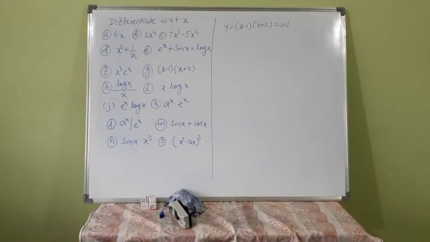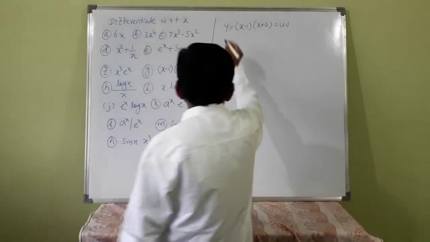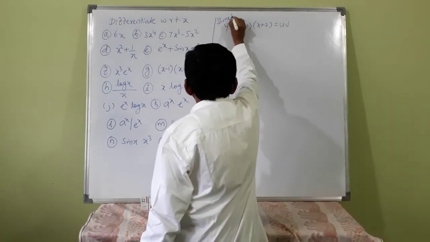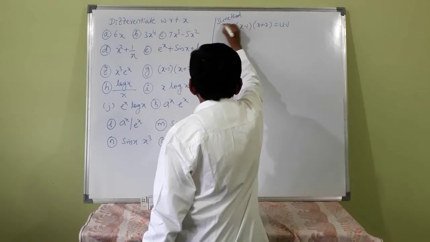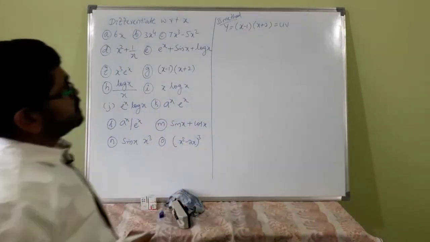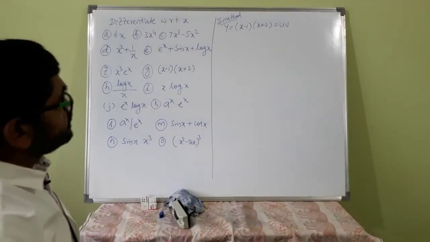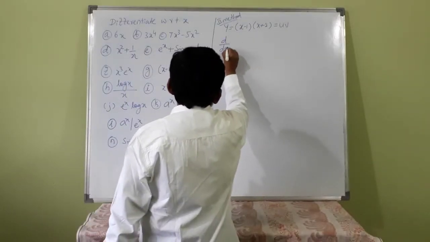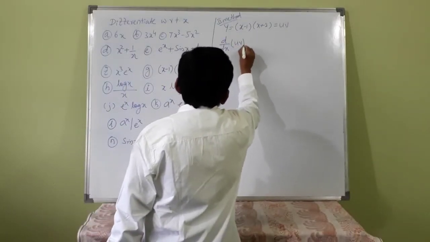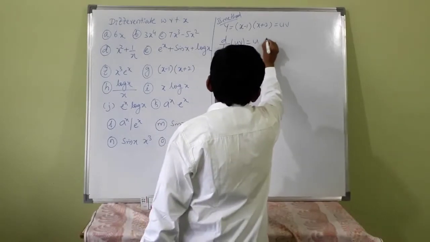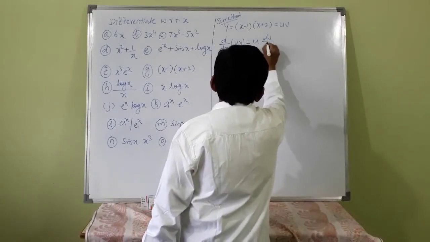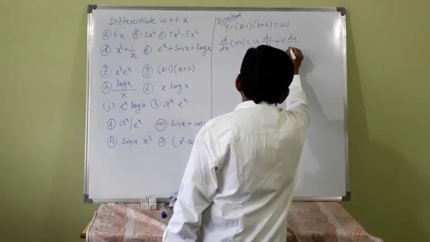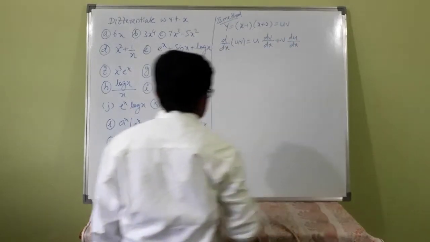By using the product rule, this is second method. Suppose you took this as u and v. What is d by dx of uv? First function into differentiation of second function plus second function into differentiation of first function.